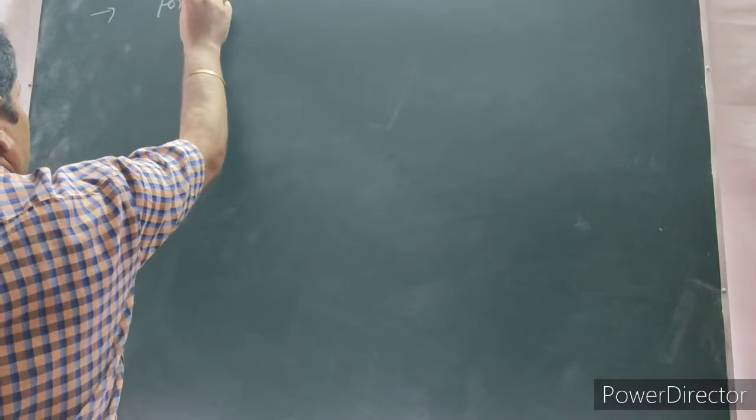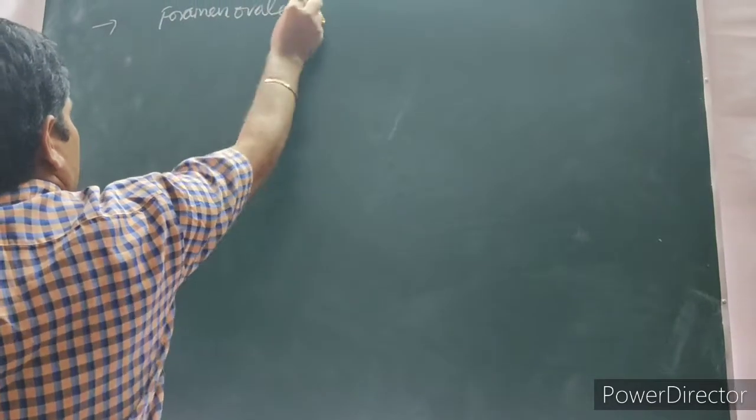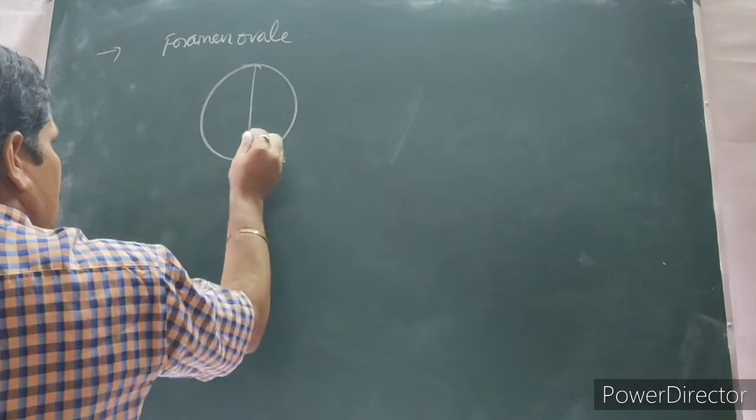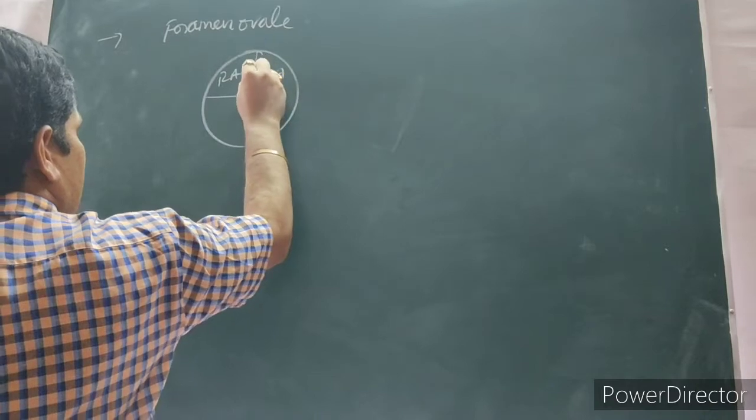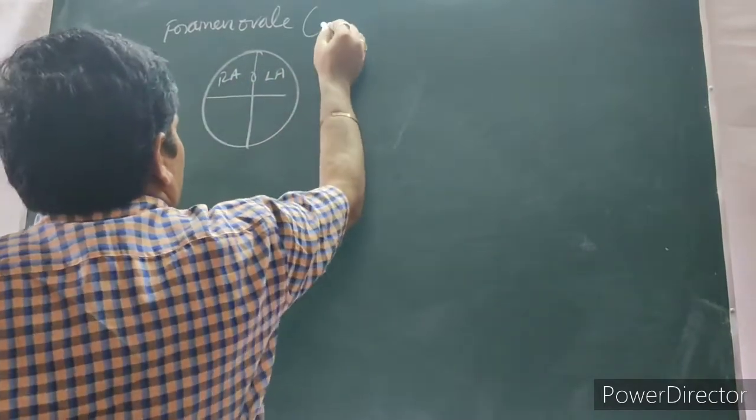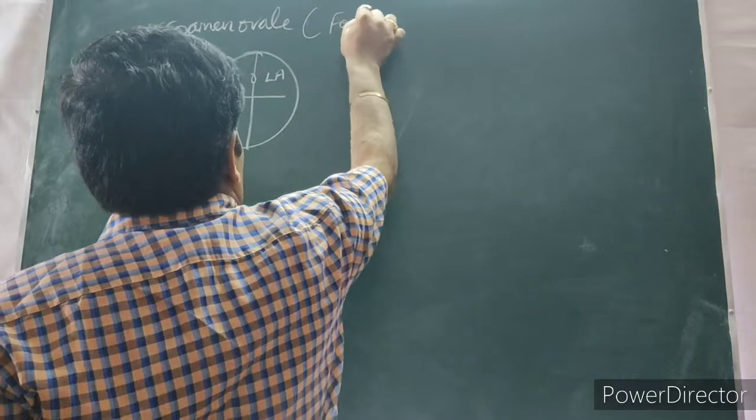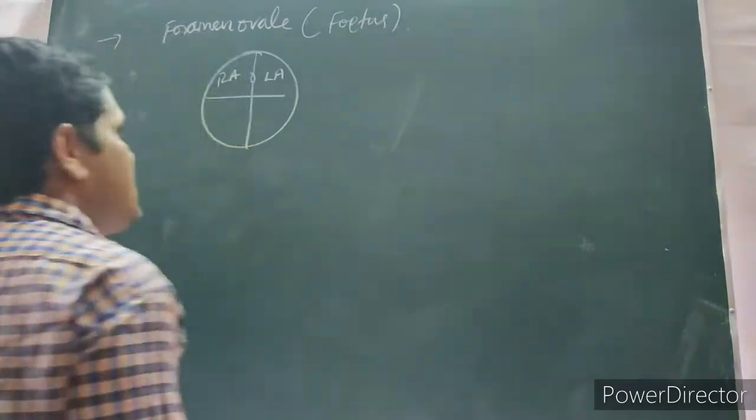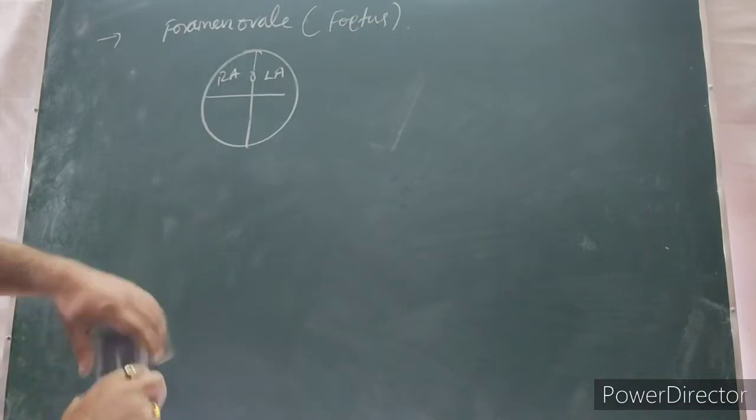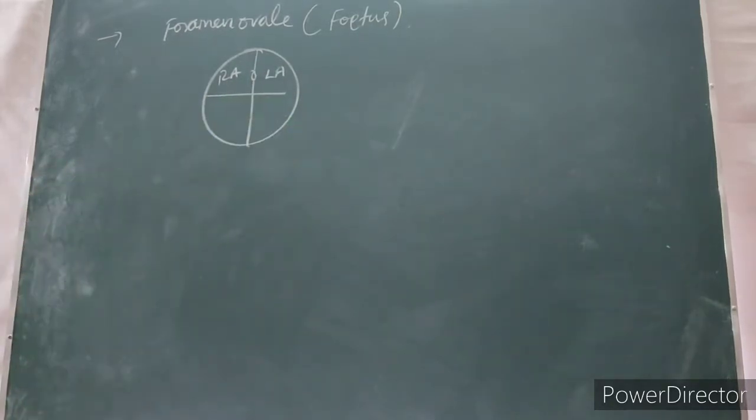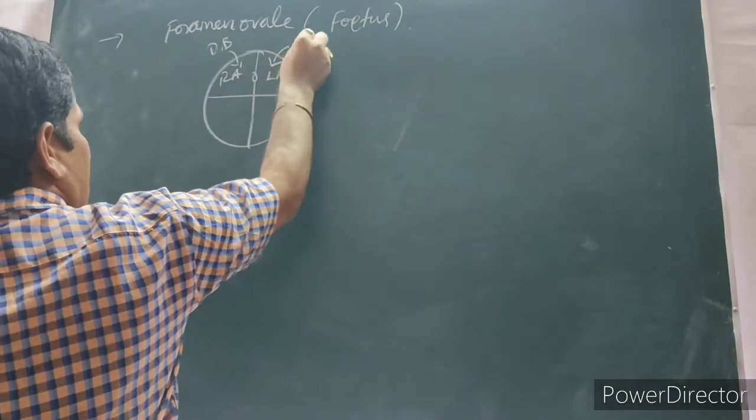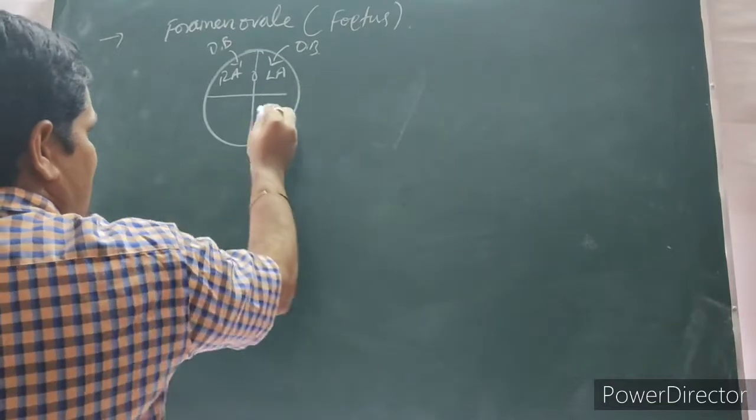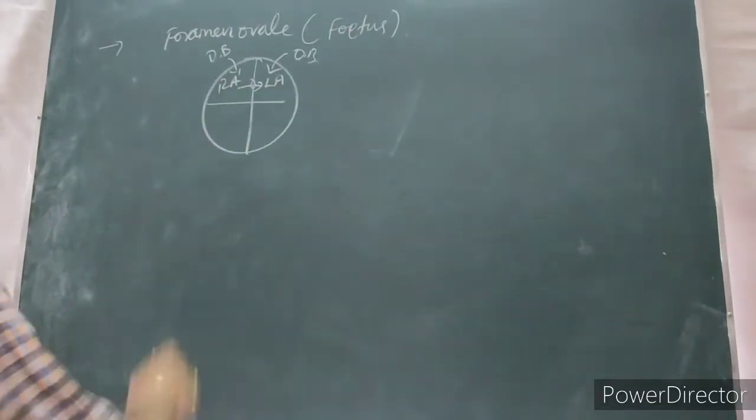What is foramen ovale? In between the right atrium and left atrium, an aperture is formed at the embryonic developmental stages, nothing but of the fetus. When the fetus is developed in the mother's womb, at that time an aperture is present in between the right atrium and left atrium. So that's why deoxygenated blood and oxygenated blood both are mixed in the embryonic stage. This is only called as foramen ovale.